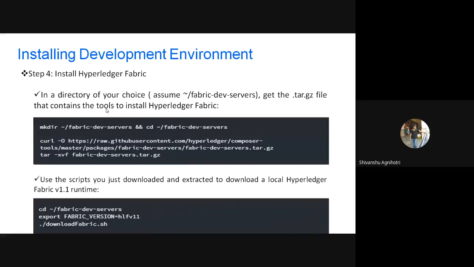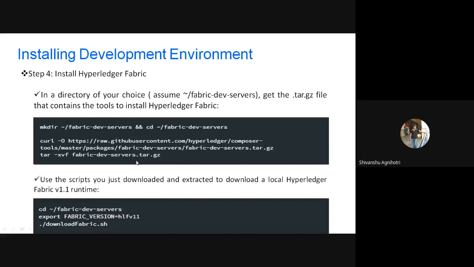But here, on a local machine, if you are working and accessing everything in detail, then you need to install Hyperledger Fabric. In that case you have to get this link and download all the Fabric files. It takes quite a lot of time to install. It is a lengthy process. There will be some different files, basically a zip file that you have to download.